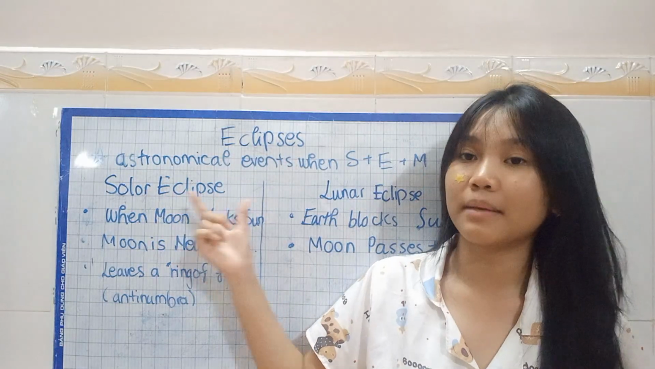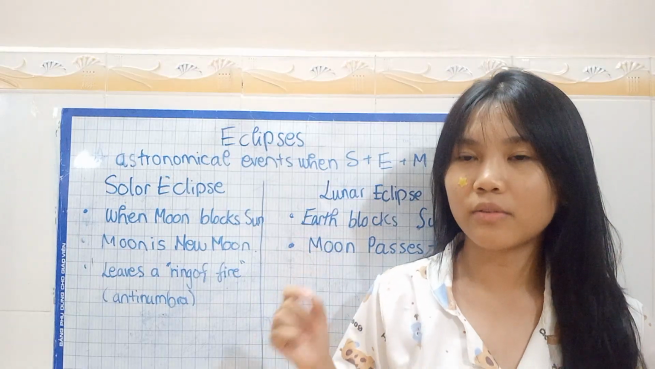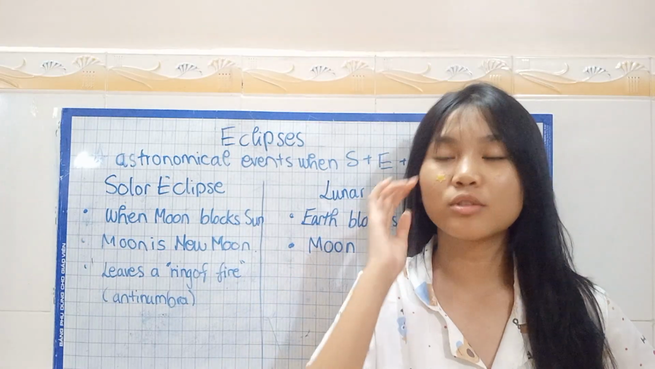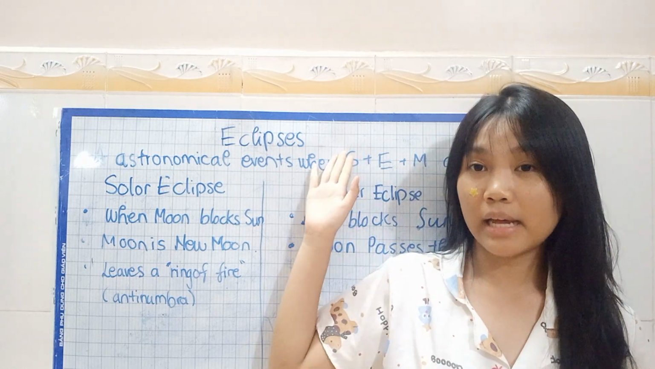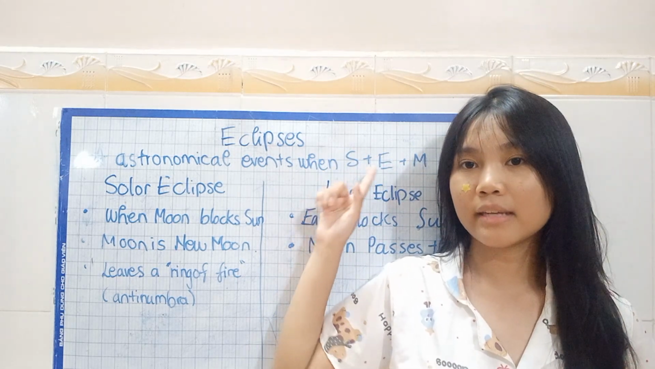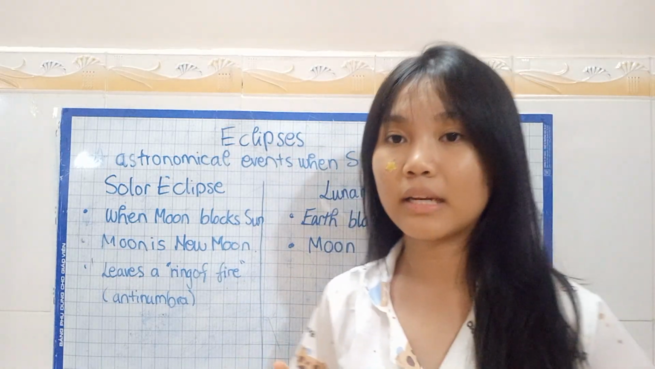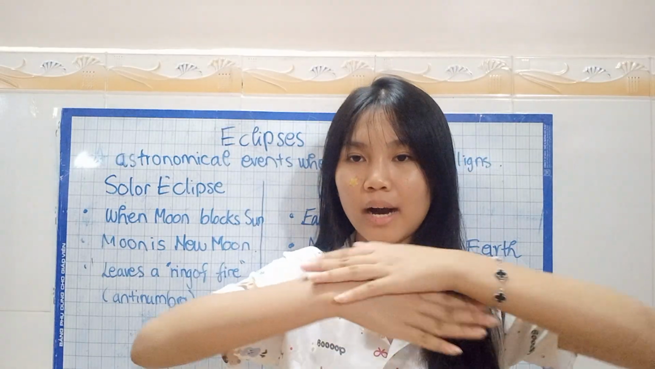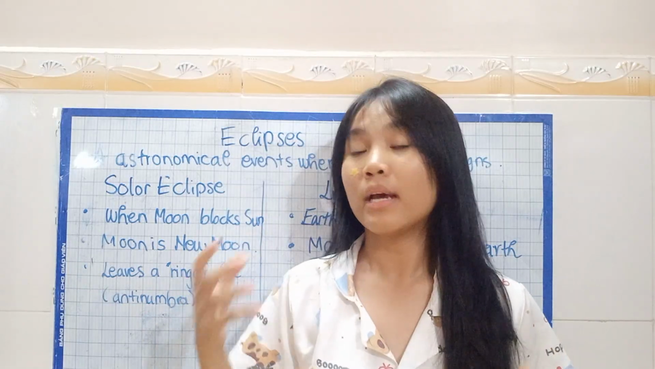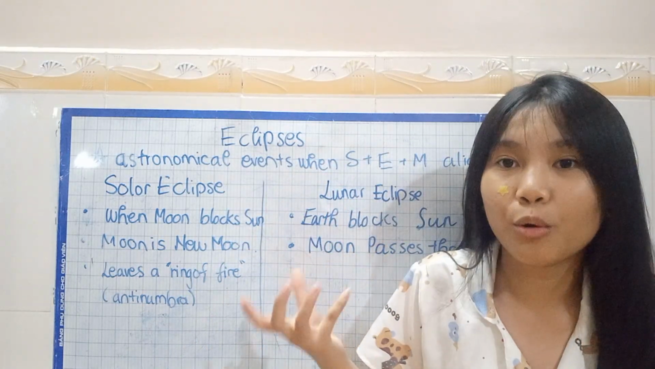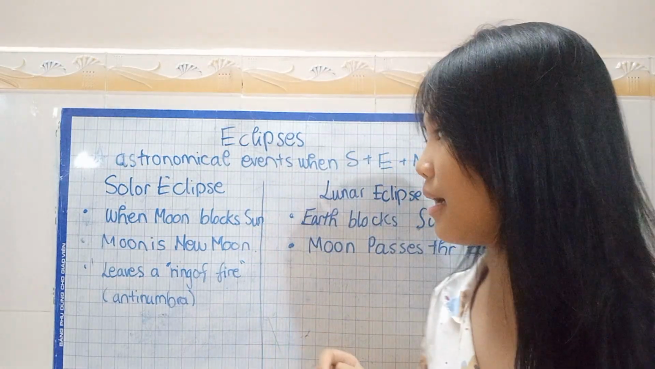First is the solar eclipse and secondly is the lunar eclipse. So what are these two types of astronomical events? They occur because of the aligning of the sun, the earth, and the moon. S stands for sun, E stands for earth, and M stands for moon. So it is all just about the alignment: when would they come in a straight line, and which one would be in between the others. That creates what we call today eclipses.